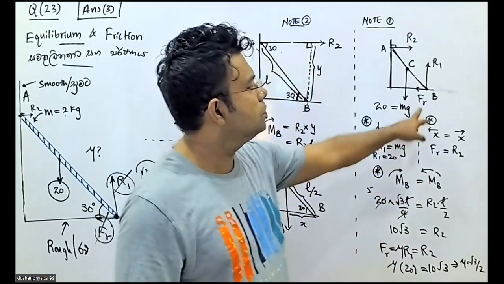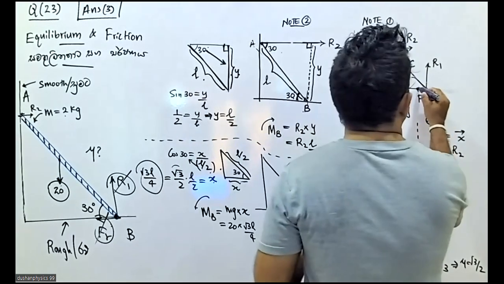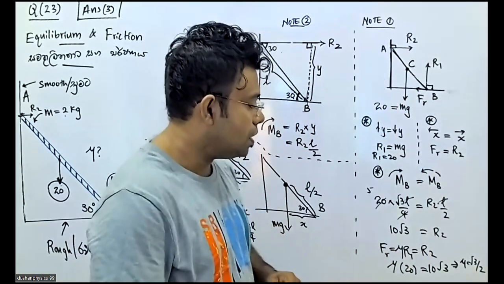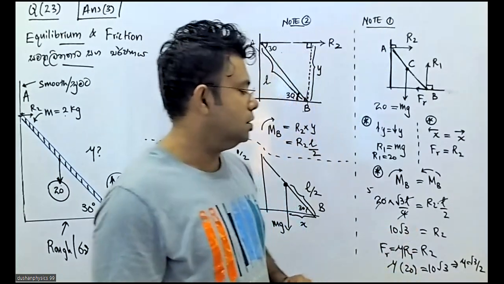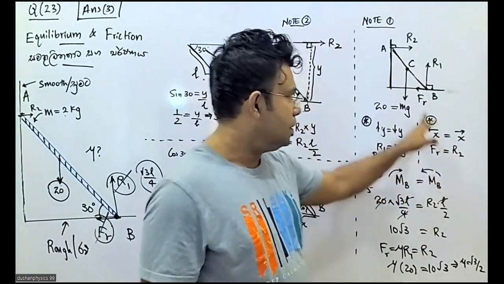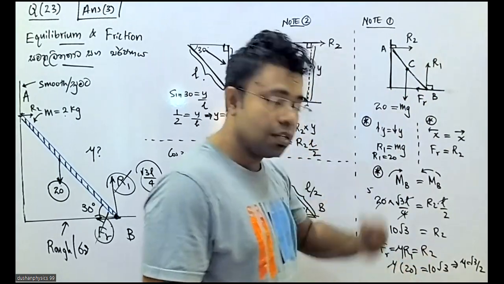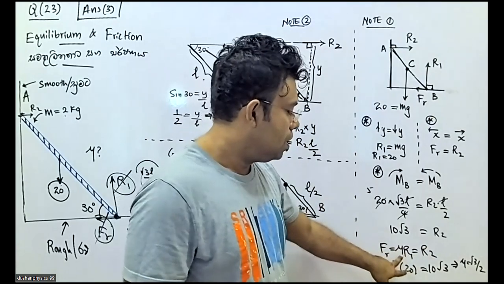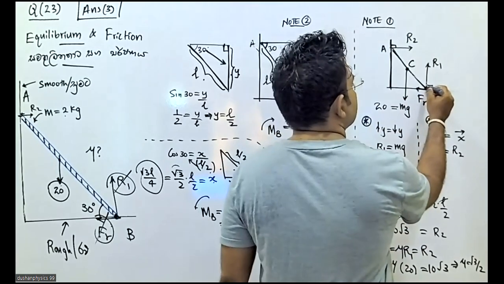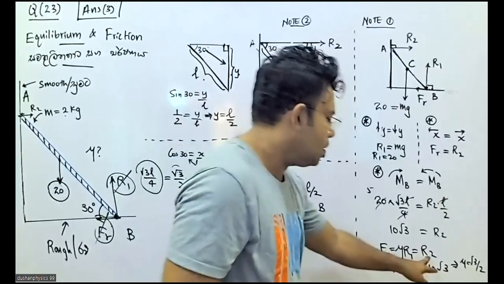What is R now? The R should be the reaction connected with the floor. In equilibrium, the left hand side friction equals R2, therefore I have written R2. At the same time, when we apply the general equation, mu R should use the reaction at the touching point B. So I can write mu R1 equals R2.